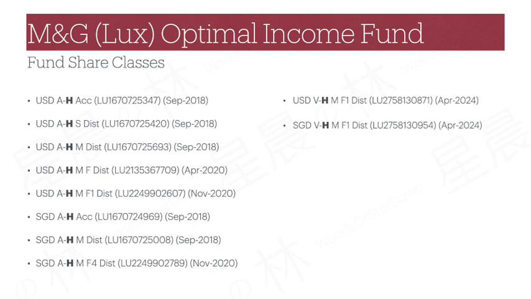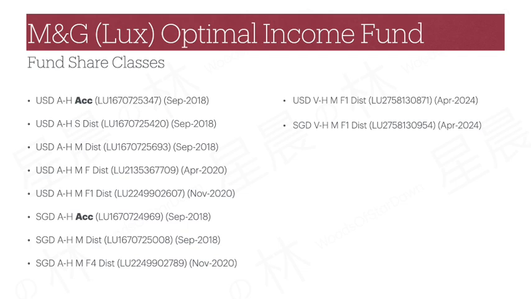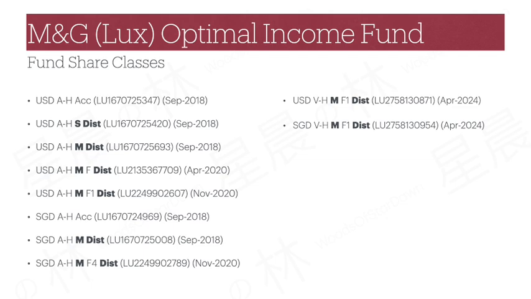The M&G Optimal Income Fund is euro-based currency, and all other currency share classes are hedged, hence the alphabet H in all these share classes. There are accumulation share classes for US dollars and Sing dollars, which are what I would suggest to go for if you have no need for income payout. There is a semi-annual distribution share class for US dollars, represented using alphabet S. All others are monthly distribution share classes, represented using alphabet M.